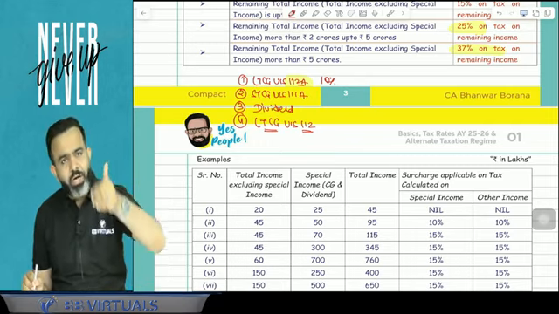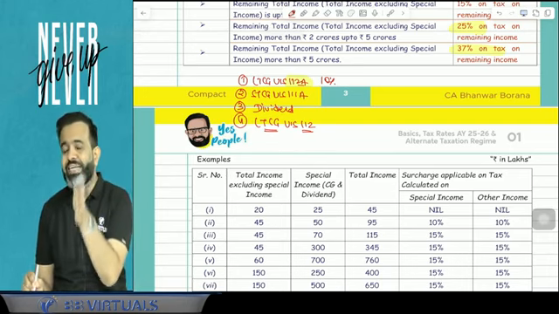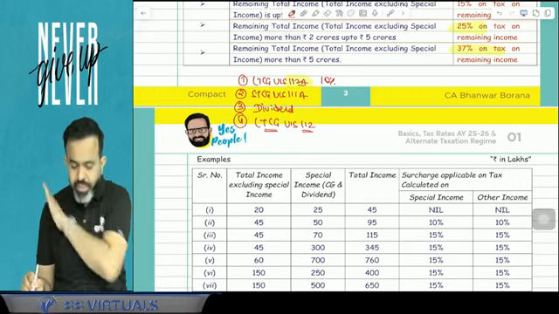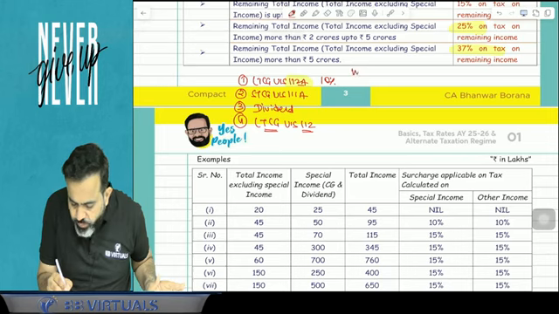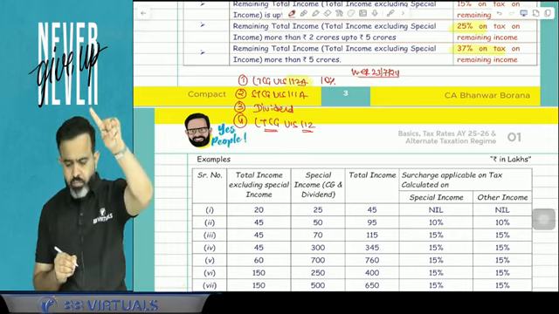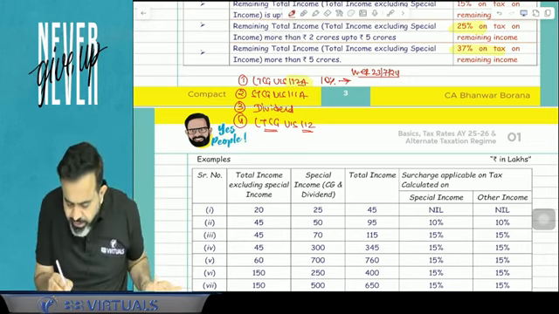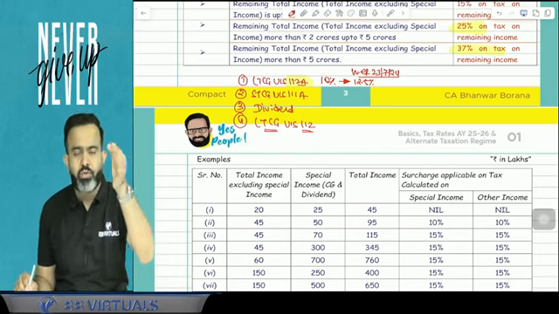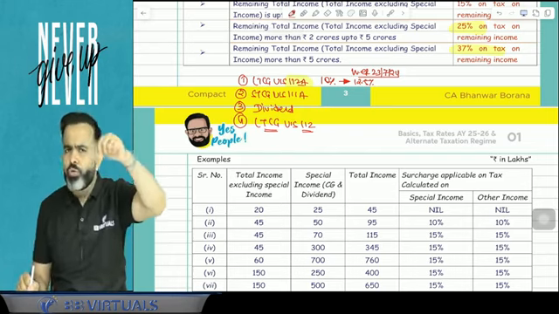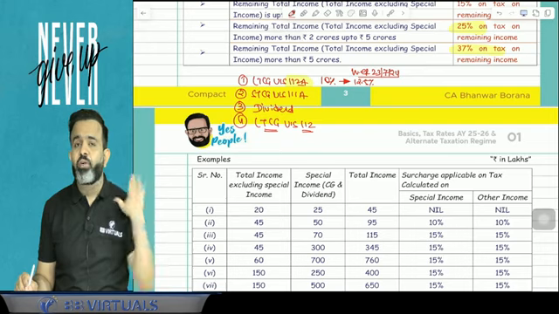And the lawmaker says the tax rate on long-term capital gain under section 112A, up to 22nd July 2024, is 10%. But with effect from 23rd July 2024, that is the date of the budget, this tax rate of 10% is raised to 12.5%. So 12.5% is now the tax rate on equity shares, equity-oriented mutual funds or units of a business trust, STT paid and all, but in excess of 1,25,000.